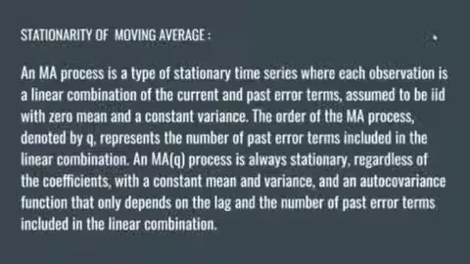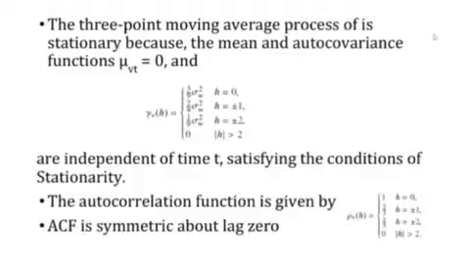Next, the 3-point moving average process is stationary because the mean and autocovariance function, of this form, are independent of time t, satisfying the conditions of stationarity. The autocovariance function is given by this part. It is symmetric about lag 0.